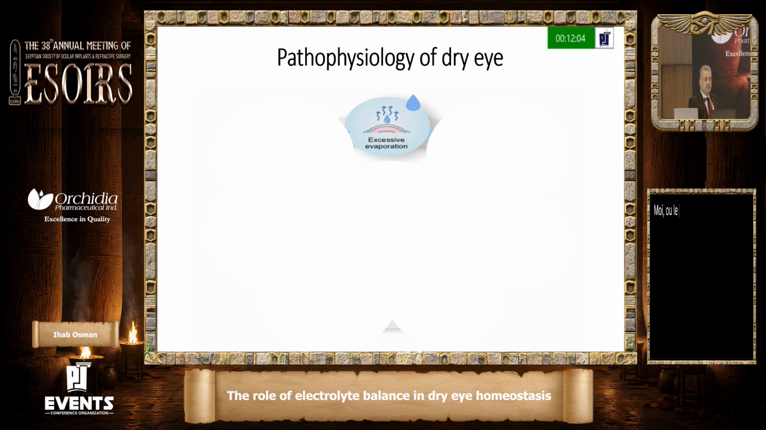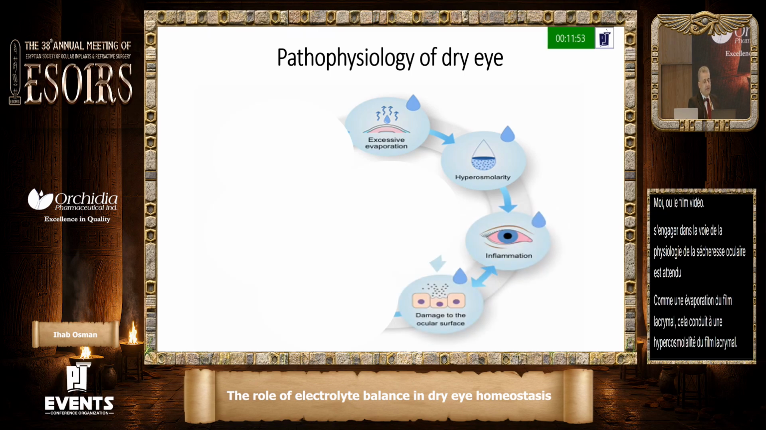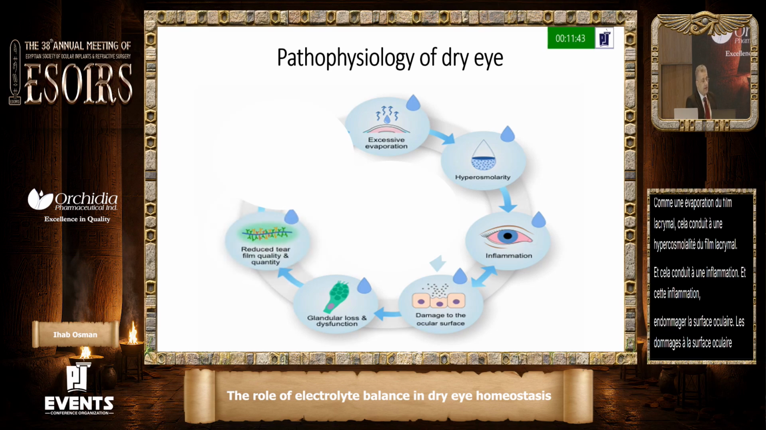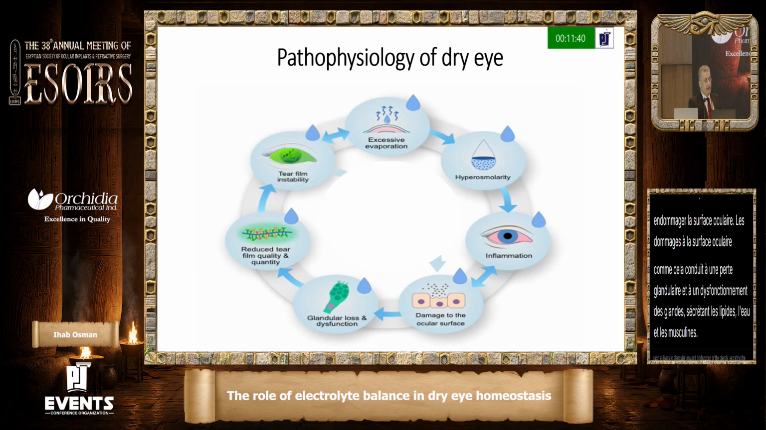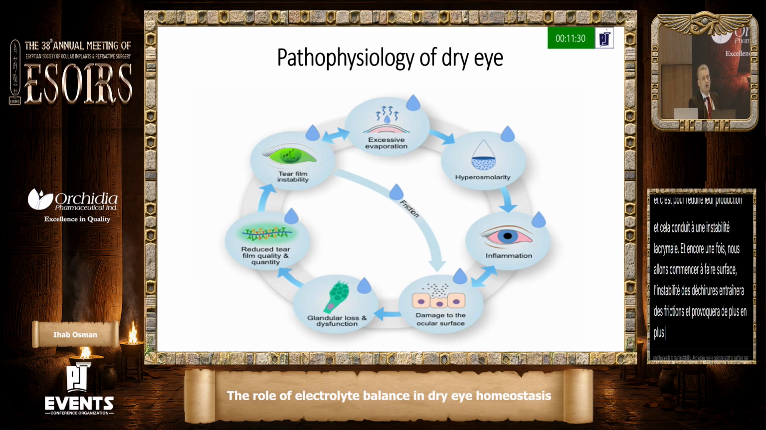To go into the pathophysiology of dry eye, there is excessive evaporation of the tear film. This leads to hyperosmolarity of the tear film, and this leads to inflammation. And this inflammation damages the ocular surface. Damaging the ocular surface leads to glandular loss and dysfunction of the glands secreting the lipid, the aqueous, and the mucin. And this leads to reduced tear production, and this leads to tear instability. Tear instability will lead to friction, causing more and more inflammation and damage. So this vicious circle goes on and on. So in order to treat this, we have to interrupt such a vicious circle.